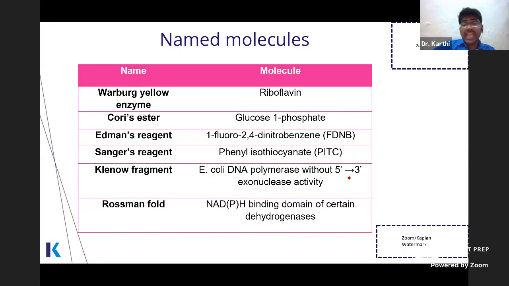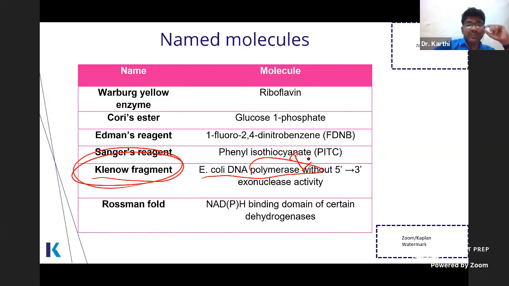Now, named molecules. Certain molecules are named. For example, the Klenow fragment. Okay, this is their favorite question. They are asking in names. They are asking in NEET also. In JIPMER also they ask. So the Klenow fragment is DNA polymerase 1. It is the Escherichia coli, prokaryotic DNA polymerase 1 without the 5' to 3' exonuclease activity.